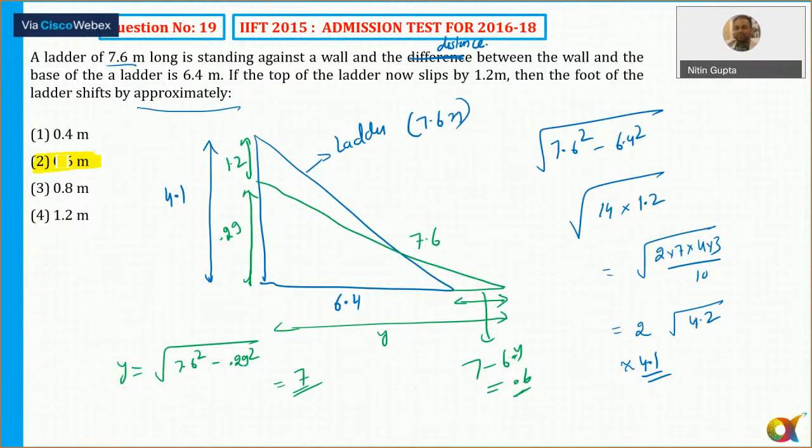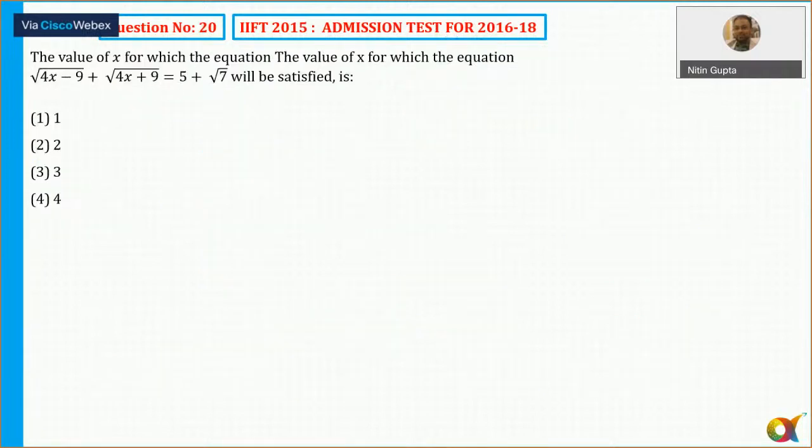Okay, guys, let's move to the next question. That is question number 20. Any doubts to anyone now? Now, this is a very easy one. The value for which this equation will be satisfied, and the value of x which will be satisfied.